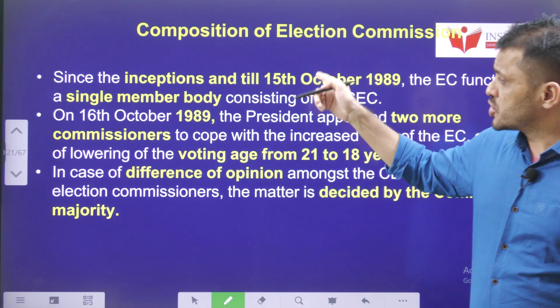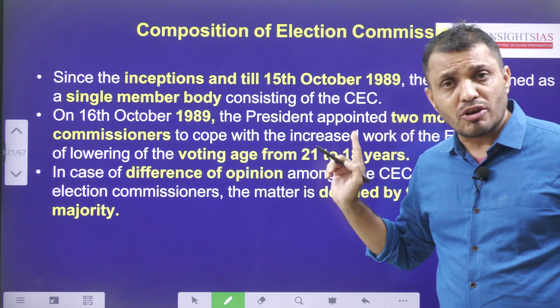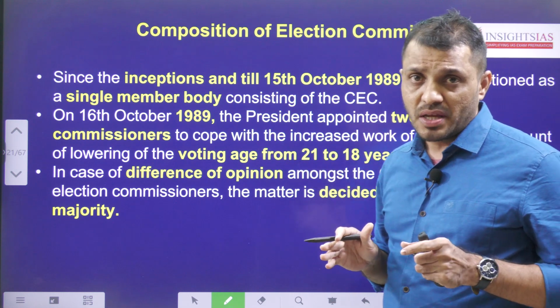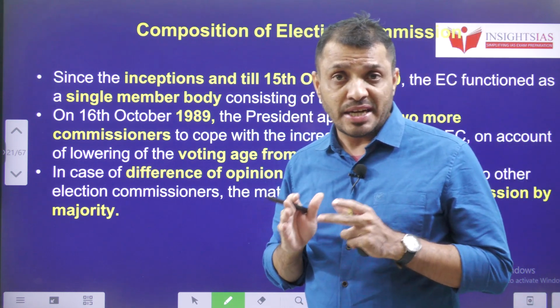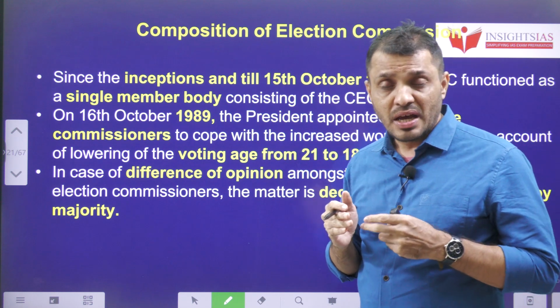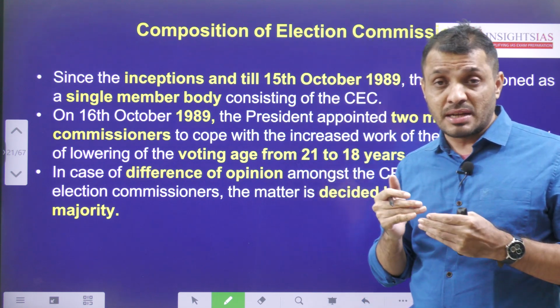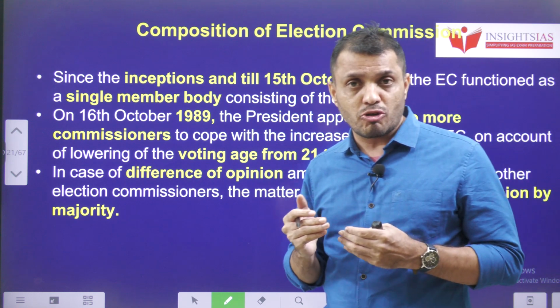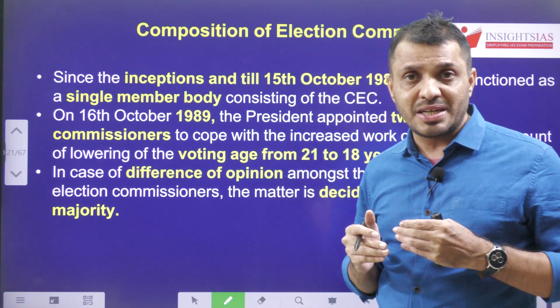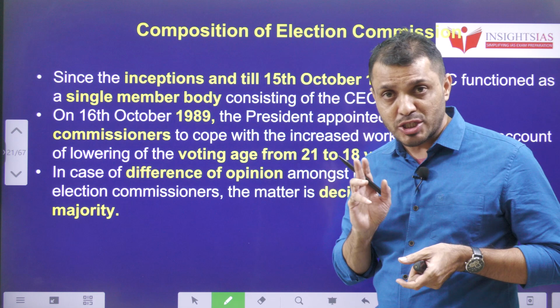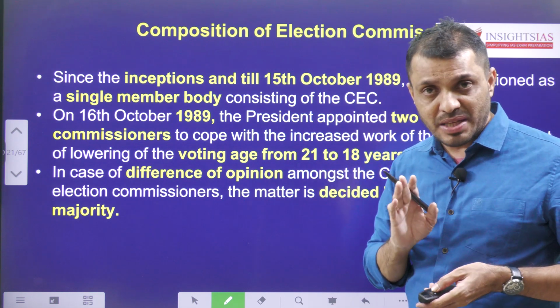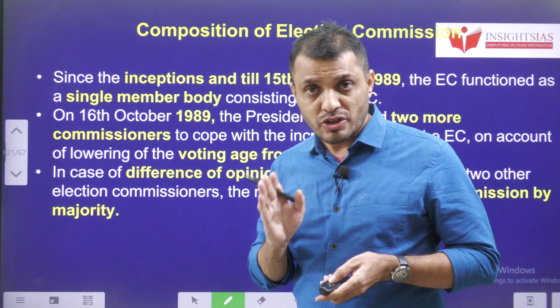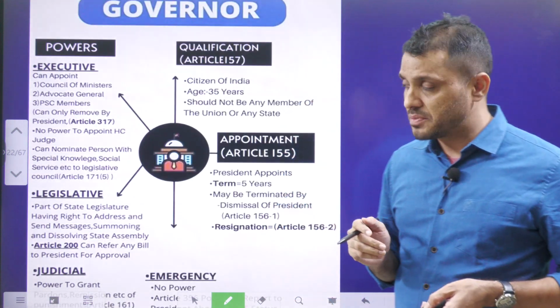Next, the composition of the Election Commission of India. Originally, the Constitution did not prescribe any composition. Originally, it was a single member body. In 1989, it became a 3-member body, and in 1990 it reverted back to a single member body. Again, during the PV Narasimha Rao government, the Election Commission of India became a multi-member body, that is 1 plus 2, CEC plus EC. From then onwards, we have continued the Election Commission of India with the 1 plus 2 composition.